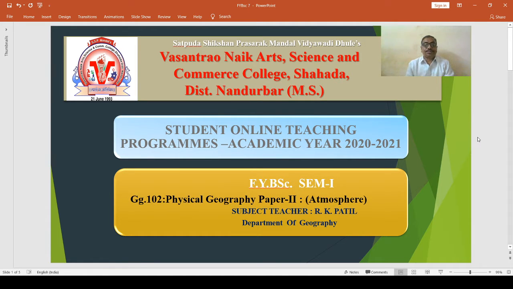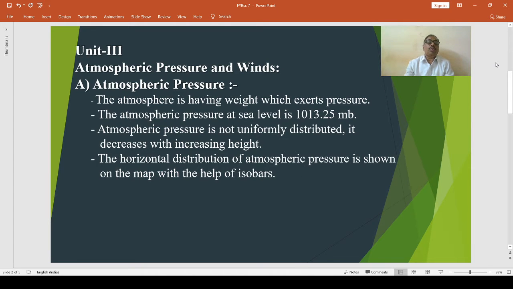Hello student, now we are going to discuss physical geography paper second, that is atmosphere. Now we have to discuss unit third, atmospheric pressure and winds. The atmosphere has a weight which exerts pressure.